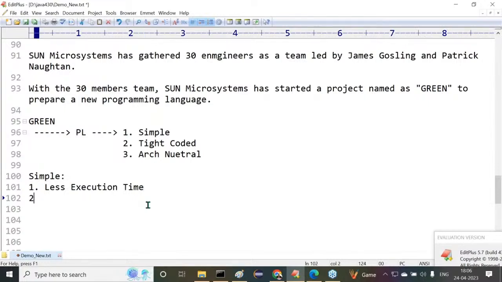And the second reason they have given is that the programming language should take less memory. And the third one is a funny thing. Even myself, initially I didn't believe that, but after getting information from the Sun Microsystems documentation, I came to know that okay, this is also a valid reason. What did they give? Less power consumption. I thought, what is the relation between a programming language and power consumption? But they had given some kind of reason, which we have to understand clearly. Anyway, I'll talk about it clearly.